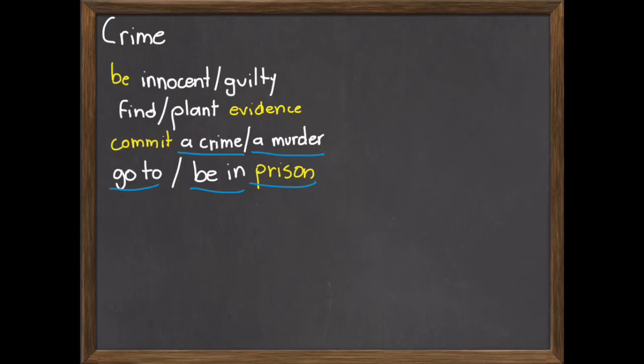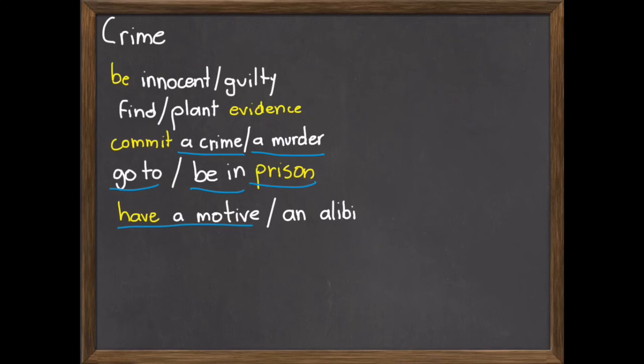Now let's look at another word. Have a motive or have an alibi. These are some legal terms. For example, have a motive means that you have a reason. Someone has a reason to commit a crime. They have a motive. It could be a psychological reason. It could be an economic reason.